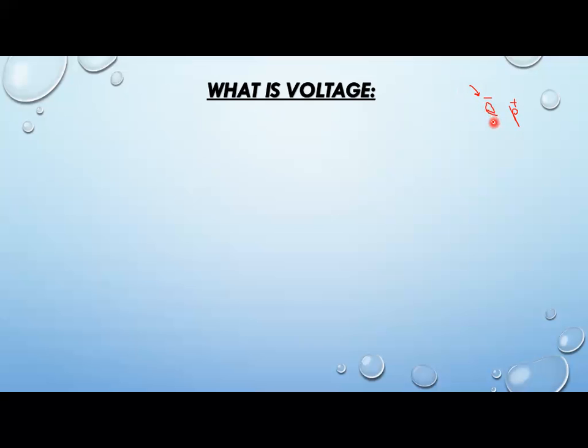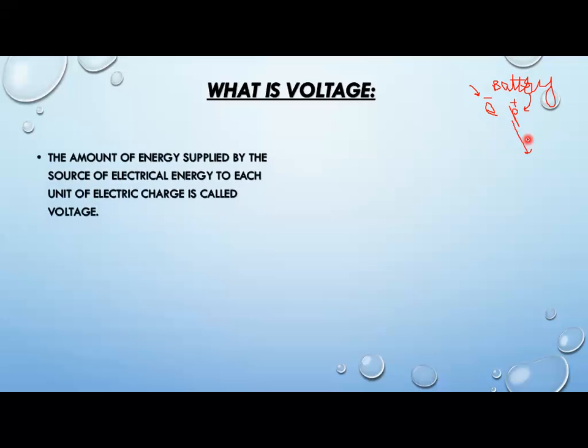Now what will be that electrical source? Obviously a battery, or you can say a cell. Any cell or any battery will come here. There must be some battery that will provide energy to these charges so they start flowing throughout the circuit. Now what is voltage?